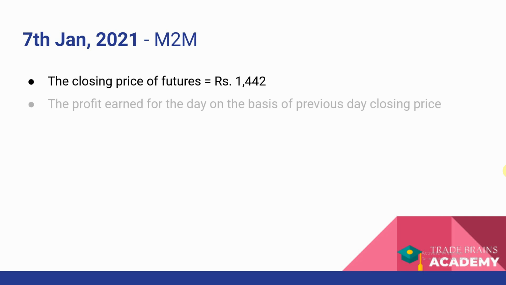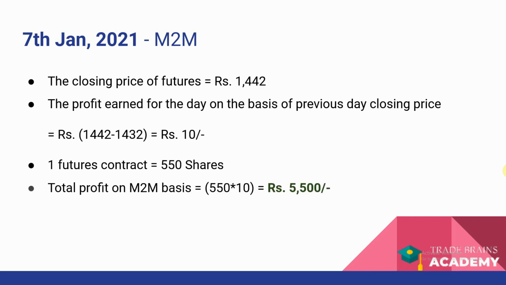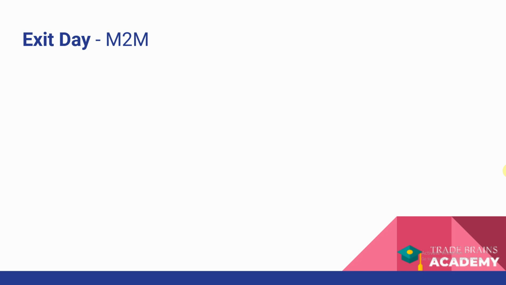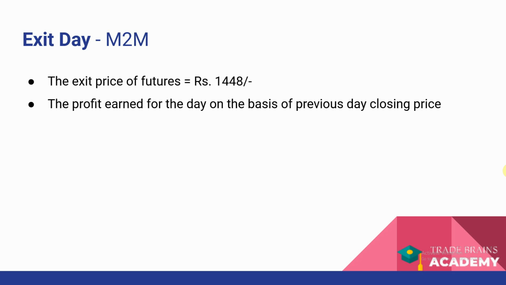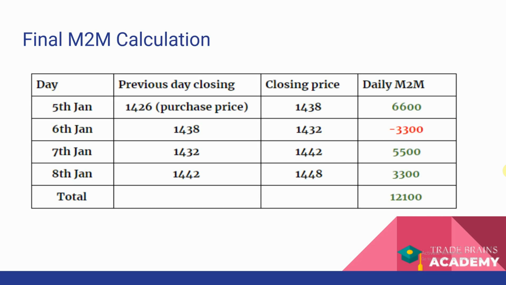Similarly, for the third day, the profit on the basis of the same calculation will be 5,500, and eventually on the day of exit, the profit for that particular day would be 3,300 rupees. Now if we add up the profit and loss for all the 4 days, we get the amount of profit which was made initially, which we calculated as 12,100. So this is a simple concept of mark to market, but it goes a long way in understanding how much money you have made on a particular day, and even the exchange safeguards the interest of both the parties involved in the trade.